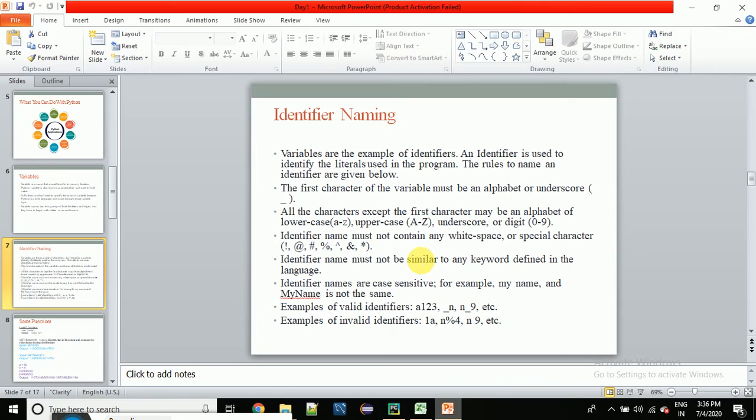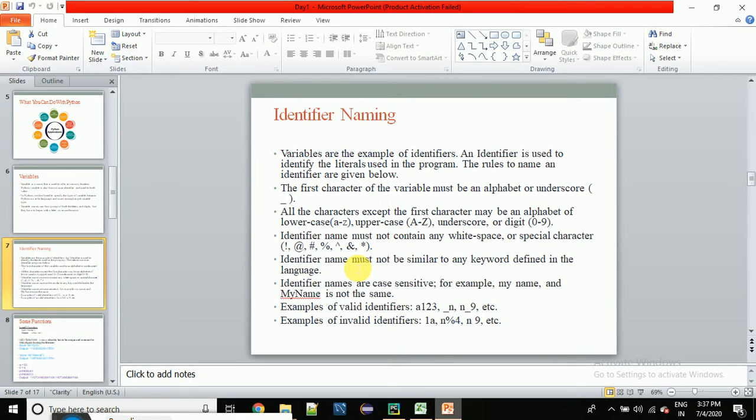As we discussed, there are some rules and regulations with every programming language. Similarly, in Python there are some rules. If you are creating any variable, you have to follow some rules for the variable naming, which you can see on my screen: all the characters except the first letter may be alphabets, lowercase, uppercase, underscore or digit.